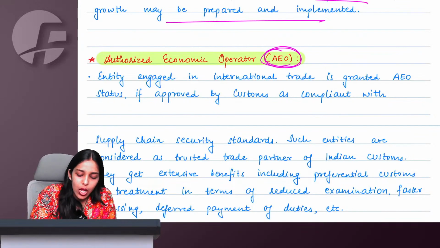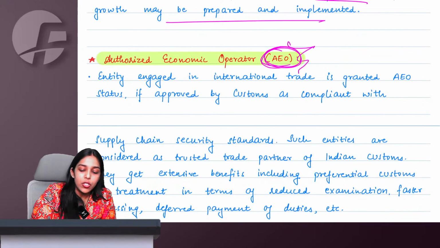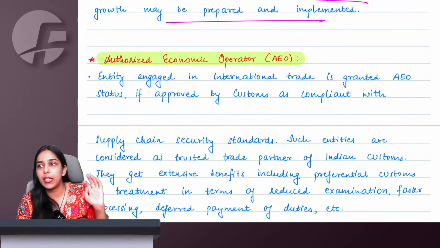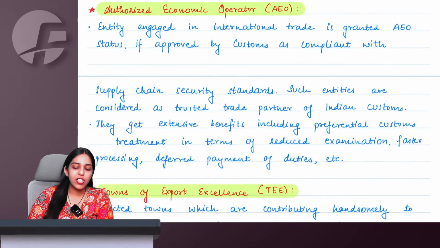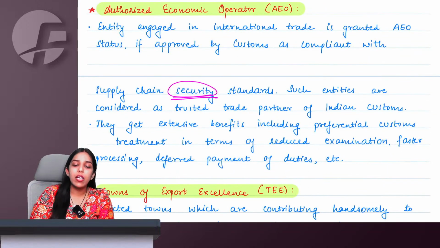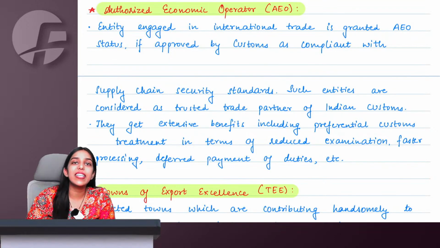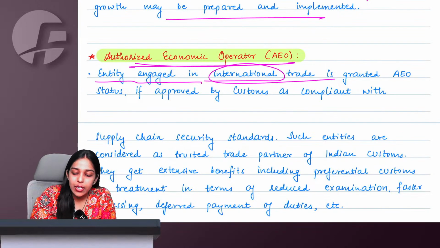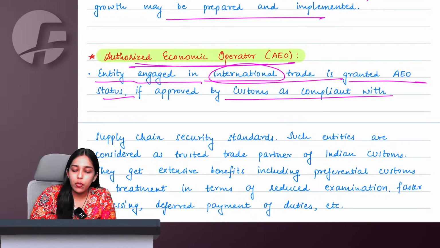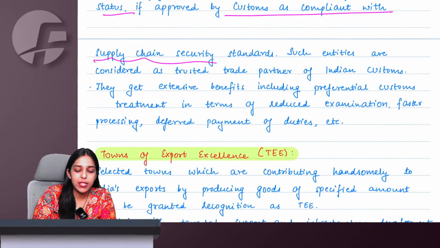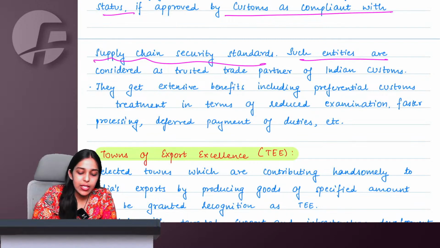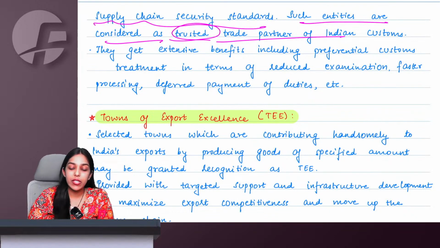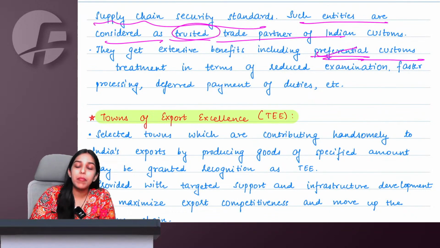Then we have a concept of Authorized Economic Operator. If you are an entity engaged in import-export, you have an IEC code, you are fulfilling all the proper conditions and your supply chain adheres to the proper security standards, then government gives you the status of AEO, which is Authorized Economic Operator. So an entity engaged in international trade is granted AEO status if approved by customs, if you are compliant with the proper supply chain security standards. Such entities are considered trusted trade partners of Indian customs. You get extensive benefits, like preferential treatment in customs.